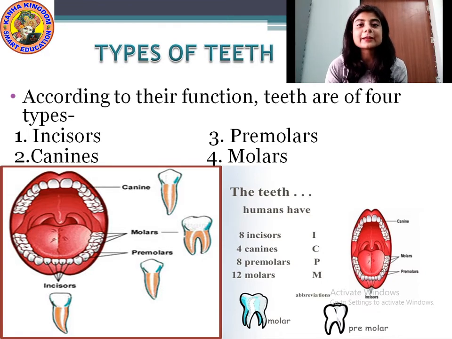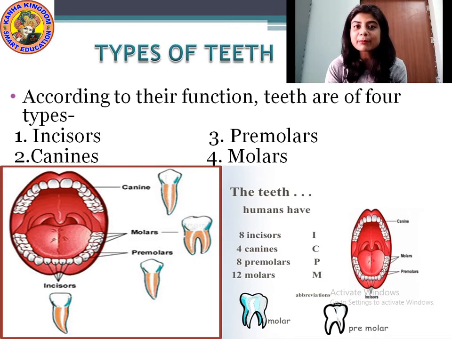Now let us study what are incisors, canines, premolars and molars. Let us study in brief about the different types of teeth. I hope every one of you has understood how many types of teeth there are in our mouth. There are 4 types: incisors, canines, premolars and molars.